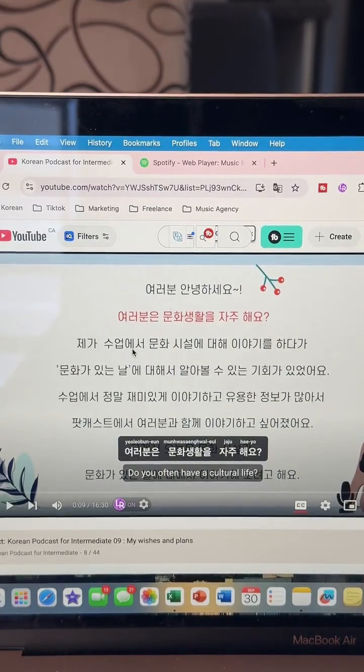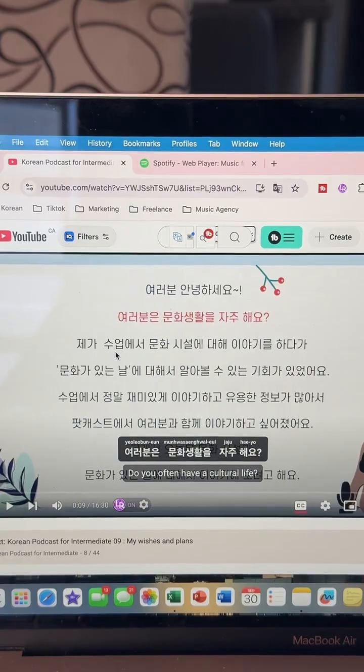Then we have 수업에서. So does any of you guys know what 수업 would mean? Comment down below if you have probably seen this word before, right? This is a word that is associated with learning. So that can be one way to translate. It is related to learning. Comment down below if you guys know the meaning of 수업. I'm going to give you a few more answers if you guys want to try and guess what the 수업 would mean. I'm going to give you the answer in 5, 4, 3, 2, 1.